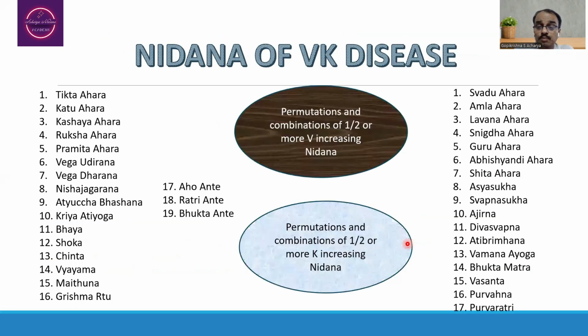Whenever a person is exposed to the Vata Prakopaka Nidana and Kapha Prakopaka Nidana together, there may be the possibility of one, two, or more Vata Prakopaka Nidana, or one, two, or more Kapha Prakopaka Nidana. When exposure is observed simultaneously in an individual, at that time the person will have the manifestation of Vata Kapha dominant diseases. Here we are going to learn this with a few examples.